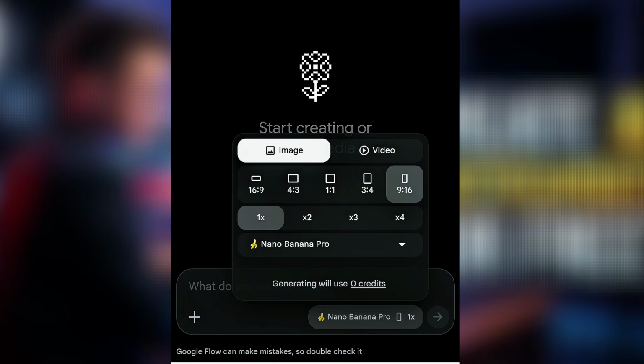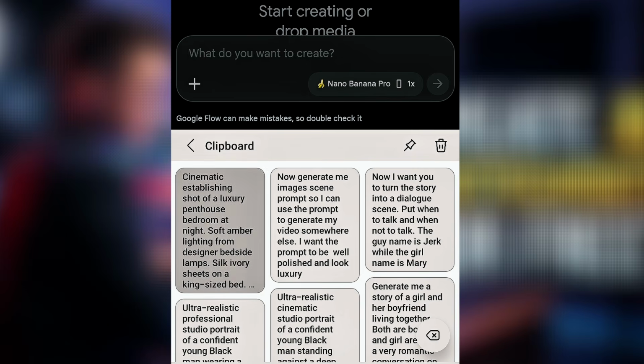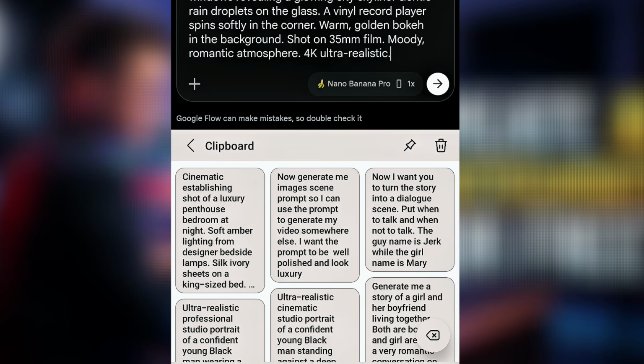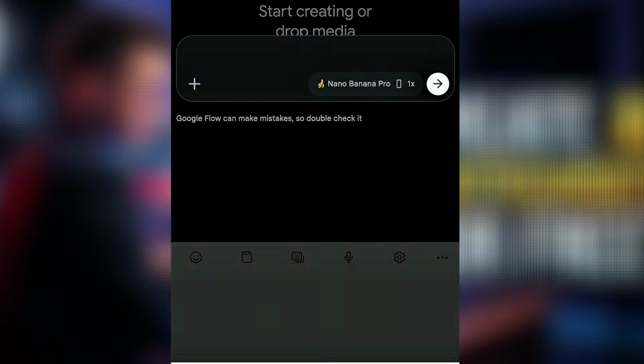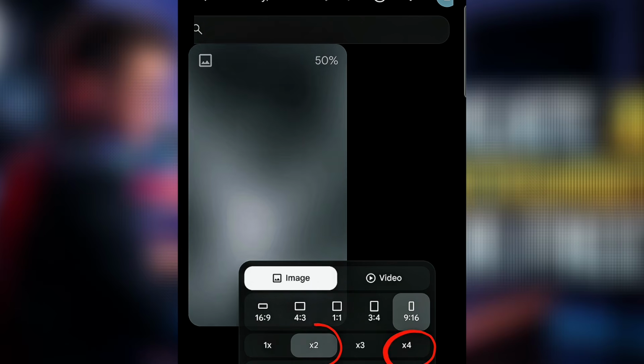So once this is done, the next thing you need to do is to click on this place and then paste that particular prompt you copied from Cloud AI. Now we are to generate our image. So let's see how this image is actually going to look like, guys. Now as you can see, I'm getting 1 image per generate, but if I want 2 images per generate, I have to tap on this place. So once you tap on this place, you can make it 2, you can make it 3, max is 4, but I want to make it 2.